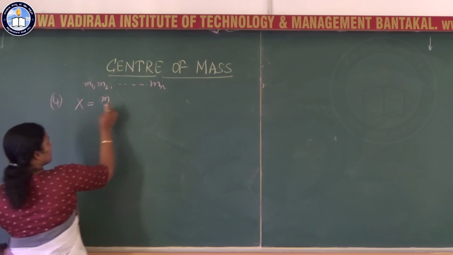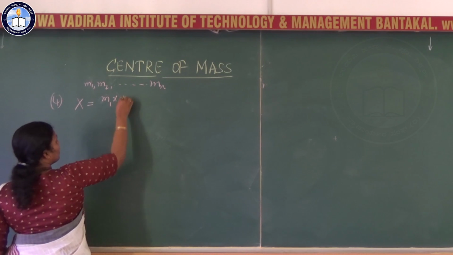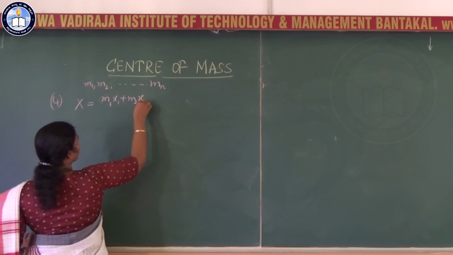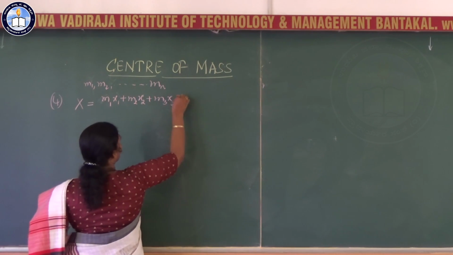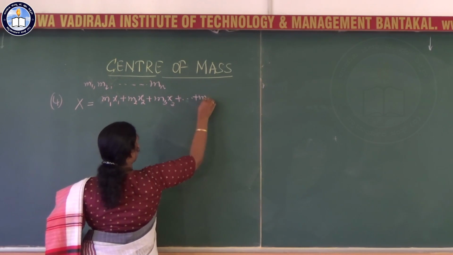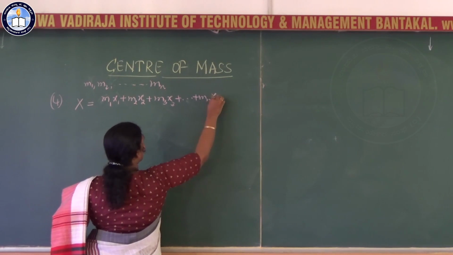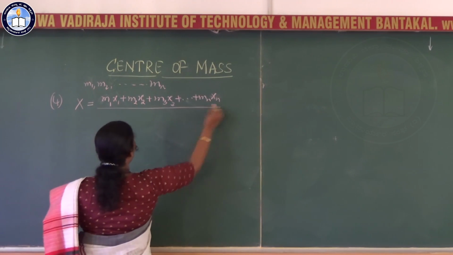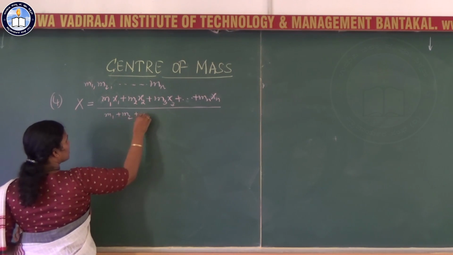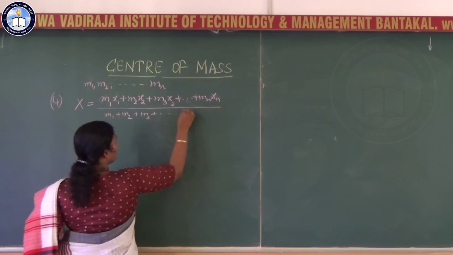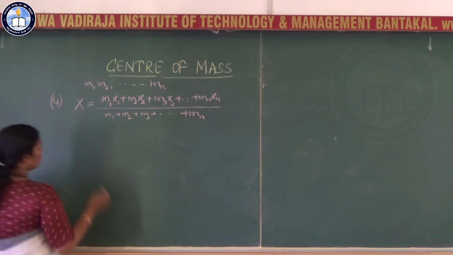So x is m1x1 plus m2x2 plus m3x3 up to mnxn divided by m1 plus m2 plus m3 plus up to mn.